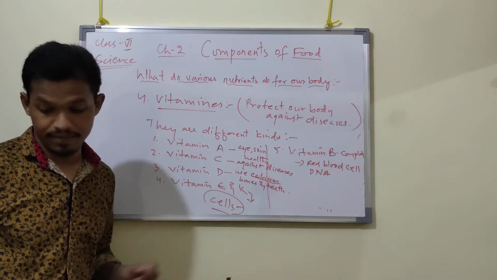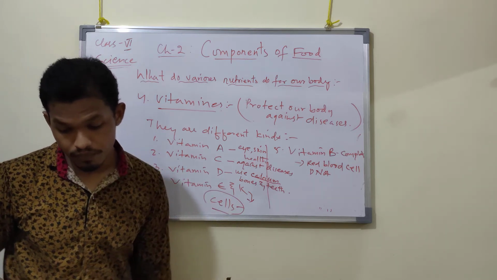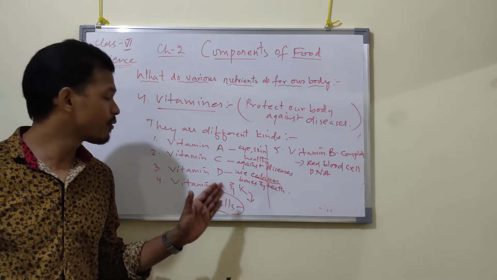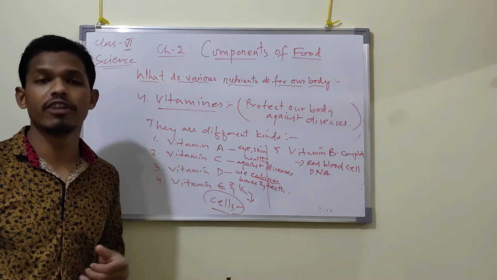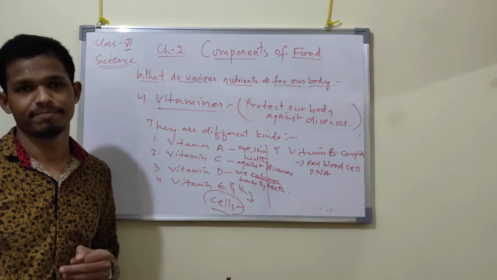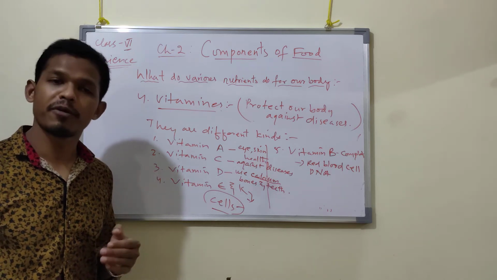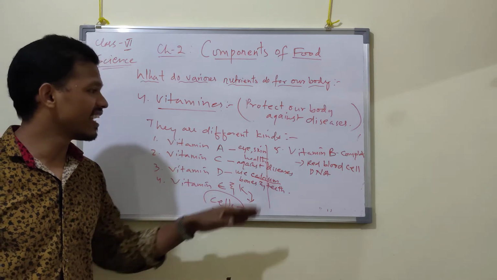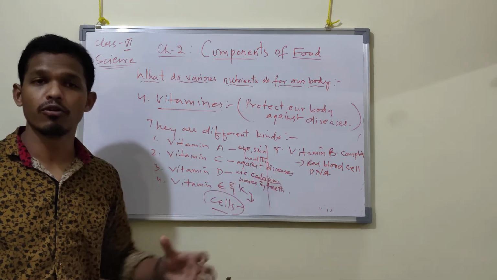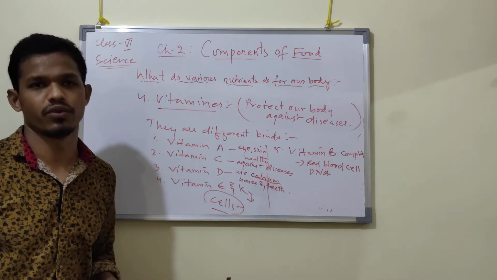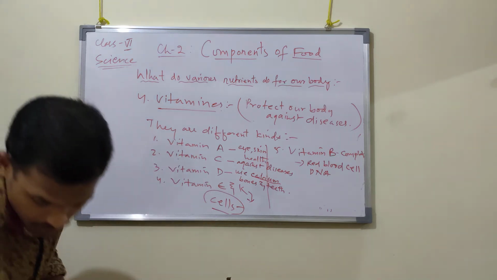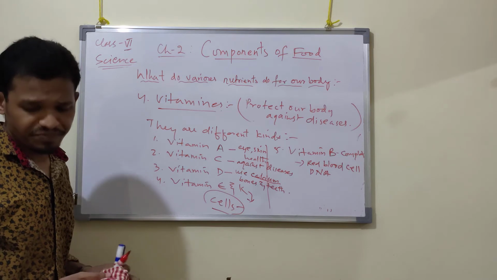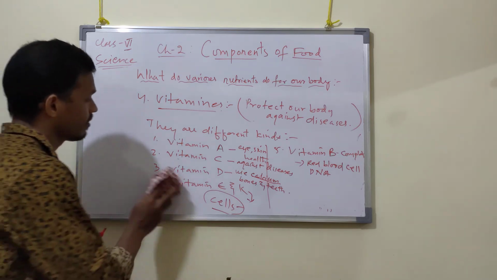What about vitamin D? Vitamin D is provided by fish, milk, egg. Most naturally we get vitamin D from sunlight. Sunlight also provides us vitamin D. So vitamin E and K and vitamin B complex we will get from plant and animal products as well. So these are regarding vitamins. Next we will study regarding minerals.